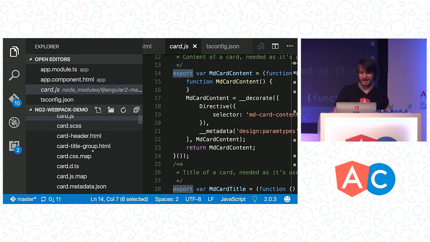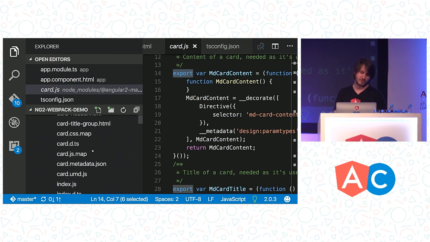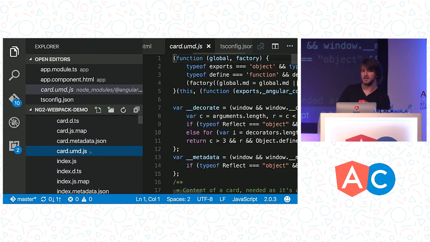And then for the sake of compatibility, for the sake of people who are using older tools or Plunker or whatever, we always want people to ship a UMD bundle as well. So the UMD bundle is easy to use, right? It works with older tooling, but is not going to be the best optimization. That's always going to come from the ES6 modules. This is something that NPM didn't support at all to begin with. I think they're moving towards that. And so we've kind of had to invent our own pattern. So far, we found that it works pretty well. And we're going to go ahead and put it in the style guide in the next couple of days, I believe, as well. So yeah, we'll look for information on that.